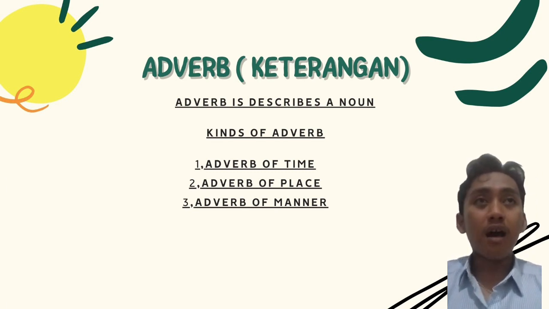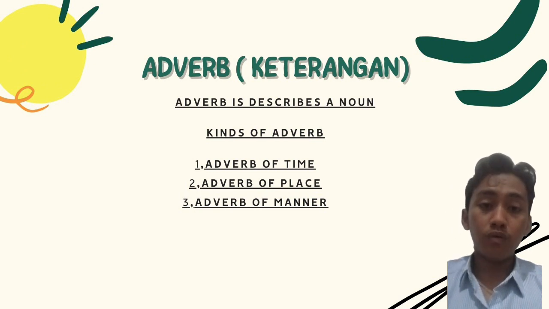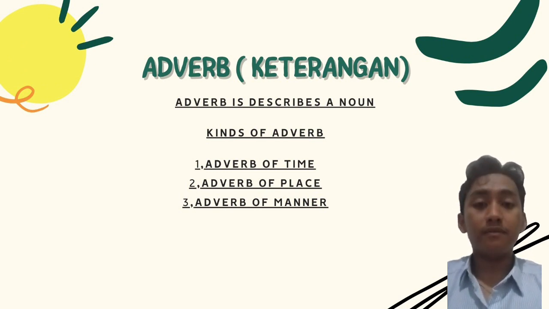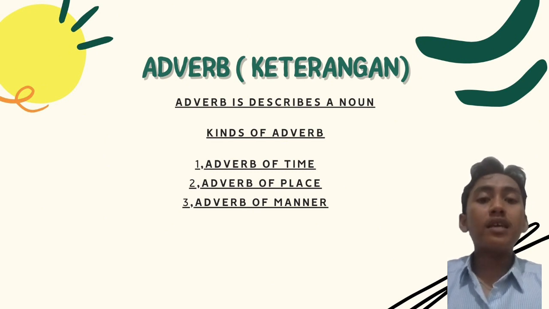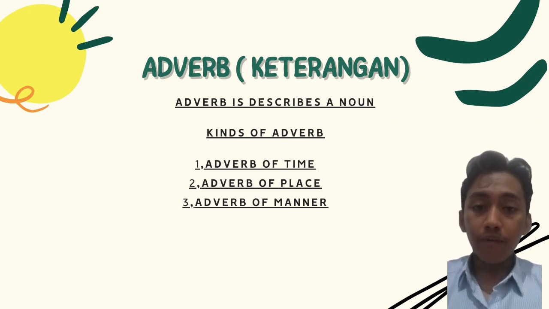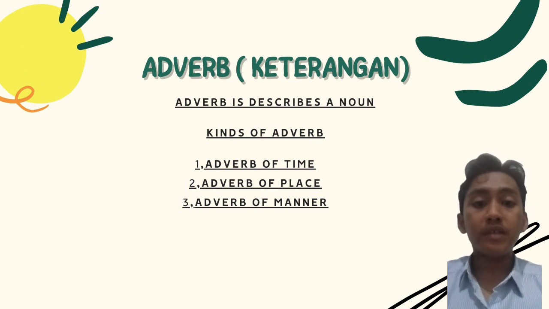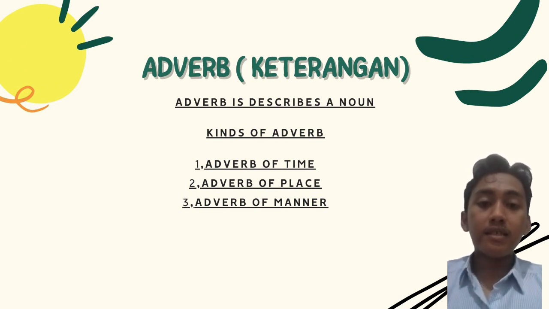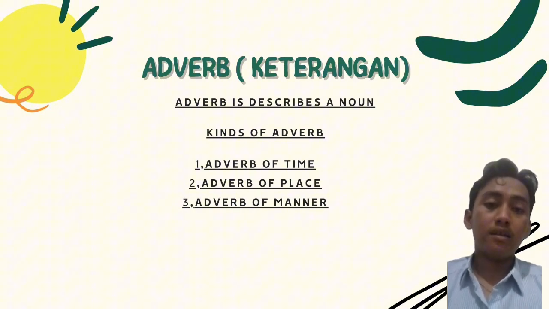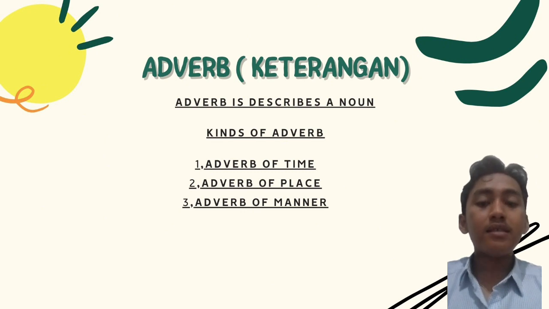For the example is I go to the school every morning. Every morning means the kind of adverb, that means adverb of time. For the second type is adverb of place. It means keterangan tempat in Indonesian. The example is here, inside, or in the class. For the example is I study in the class. In the class, it means the adverb of place.